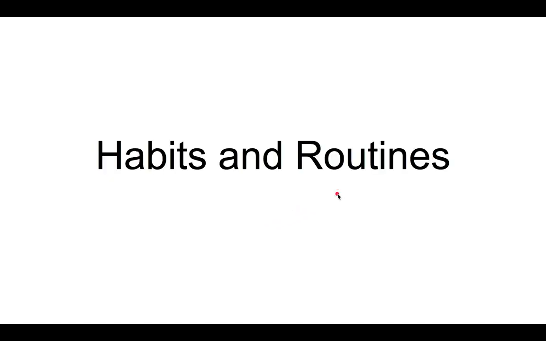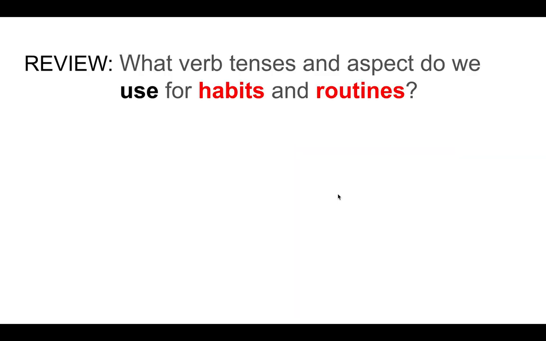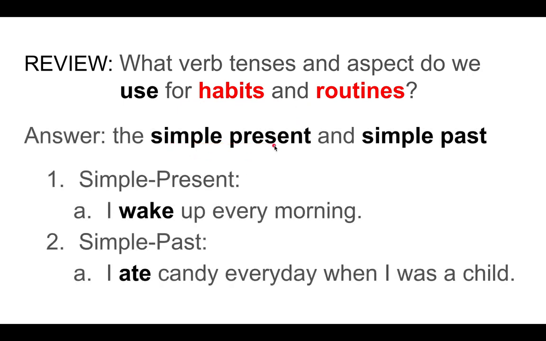Moving on now to habits and routines. Before I start, let me ask you a quick review question. What verb tenses and aspect do we use for habits and routines? Okay. The answer is the simple present and simple past. So to give you an example of a simple present verb that we use for habits and routines, here it is.